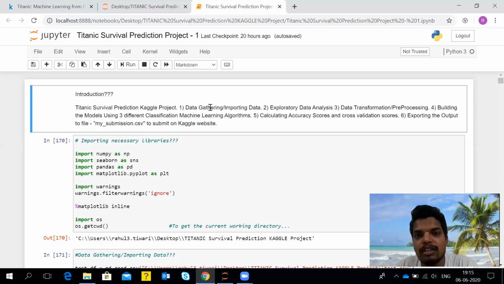Here we will have one column, the Survived column, which will have the values zero, that means not survived, or one, survived. I'm just giving an overview in this video. So this is the third part. The third task would be data transformation and pre-processing. We'll be handling the missing data.